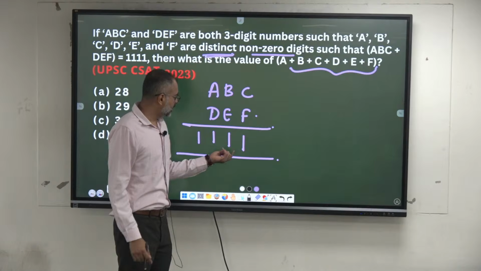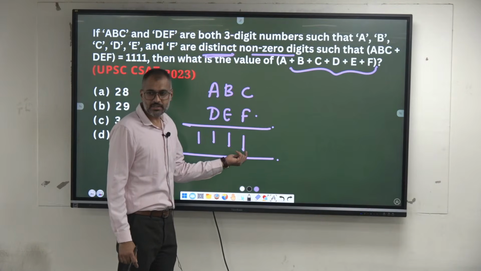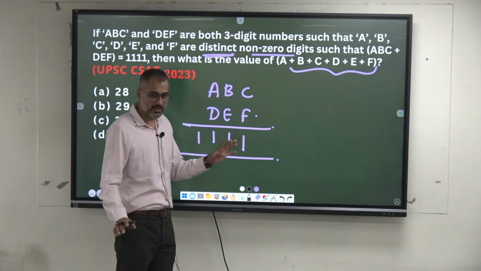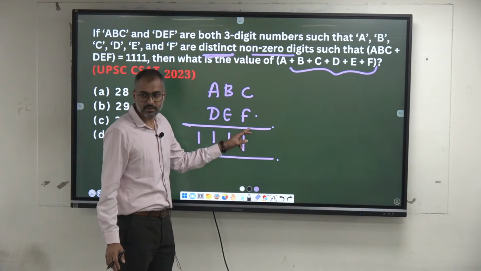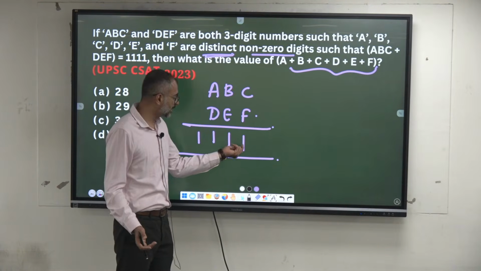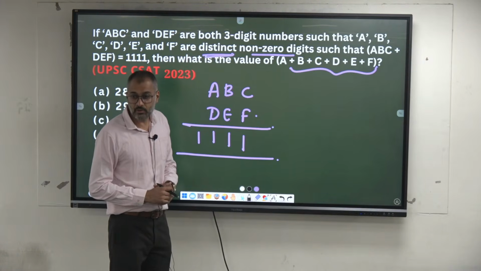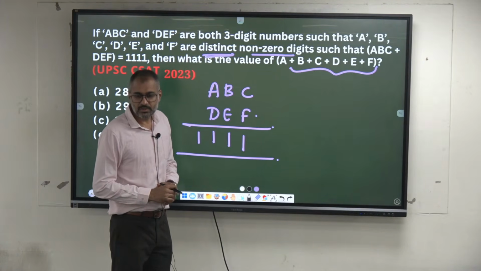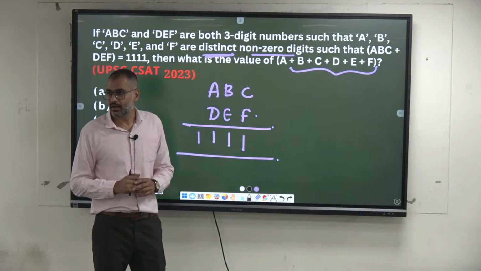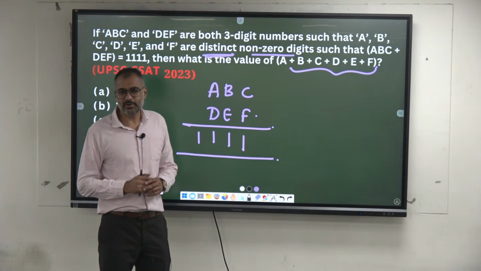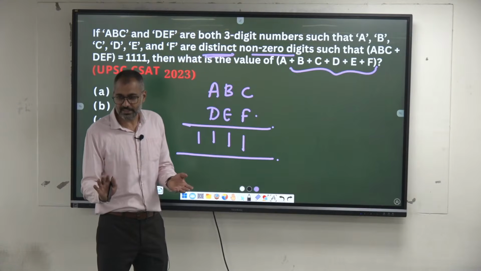See, here, is it possible to get 1 if it is a non-zero digit? If it is 0, then I can put 0 and 1. This is not 1, it has to be 11. Isn't it? Okay, is it possible to get 21 by adding two digits? What is the maximum 2-digit sum? 18. 9 and 9 only, that's all we can get.